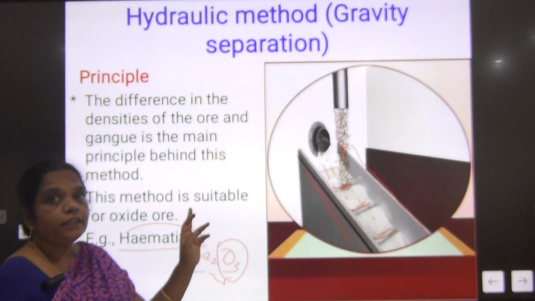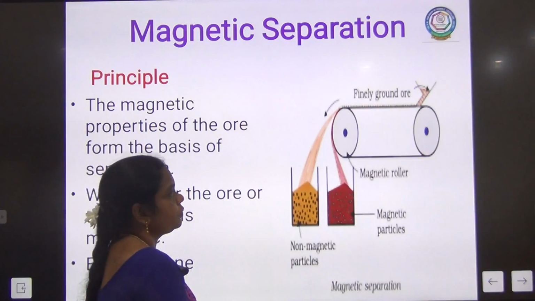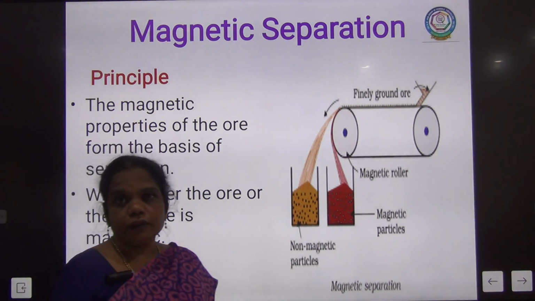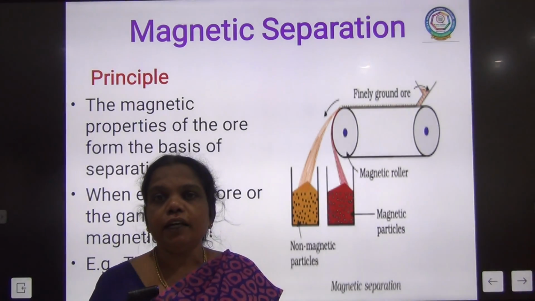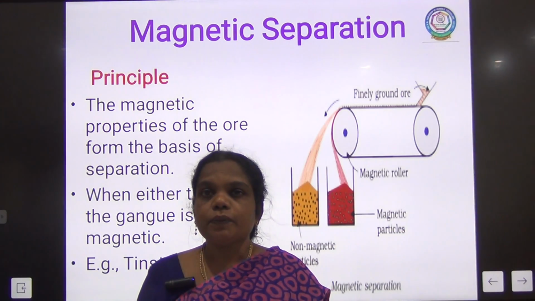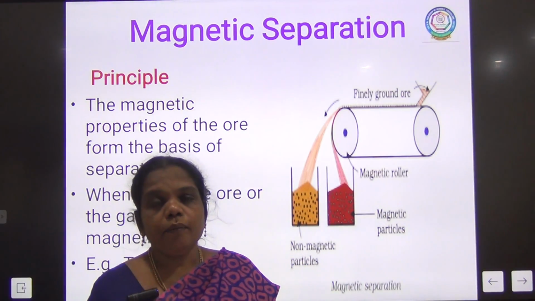Next we will see the next method. The next method is magnetic separation. Magnetic separation is based on the magnetic property. Ferromagnetic substances are attracted towards the magnet.